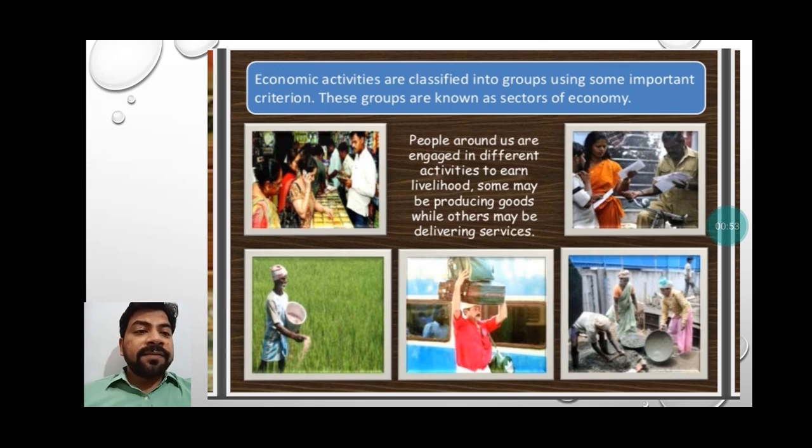So we covered primary activities, in which people are engaged in the natural surroundings and utilizing the natural resources to get the natural product. That was the primary activity. Next was the secondary activity, where the products of primary activities become the raw material for the secondary sector.